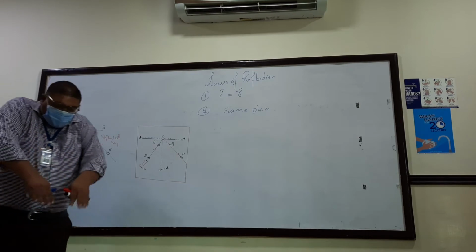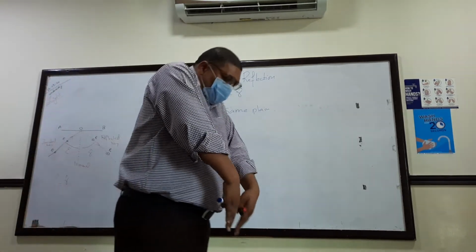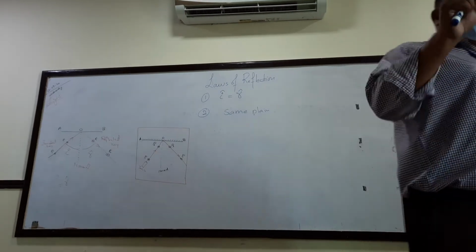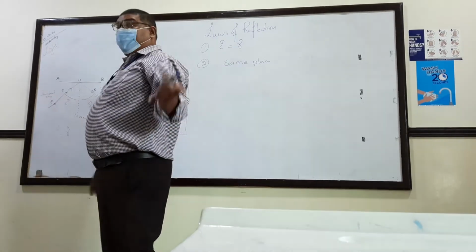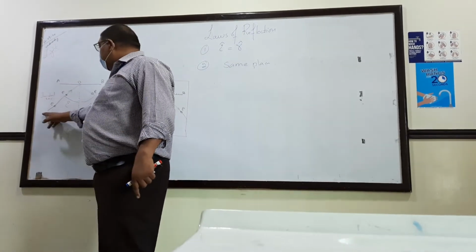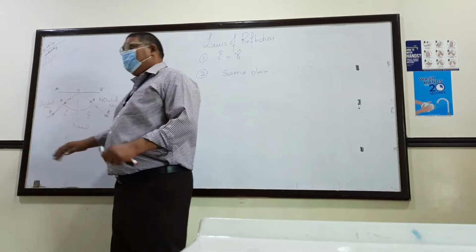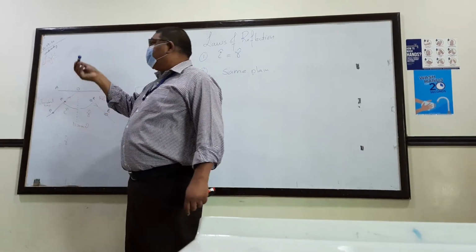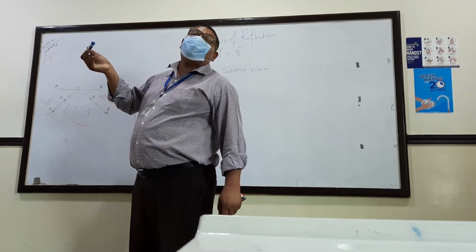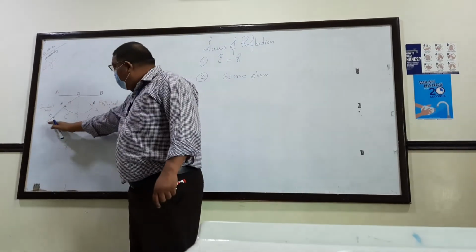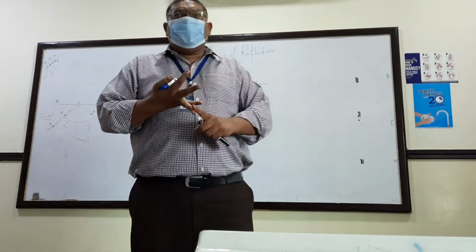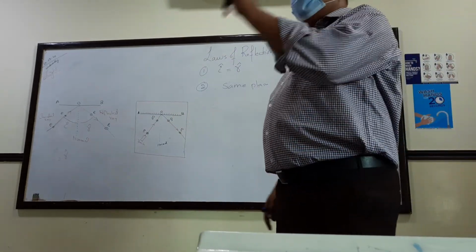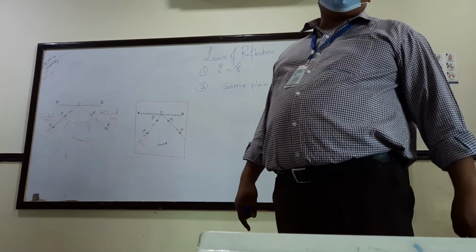Whether the plane is like this, or like this, horizontal or vertical, it is not possible that the incident ray and the normal are in one plane and the reflected ray is in another. That does not happen. They always lie in the same plane. That's the second law of reflection.